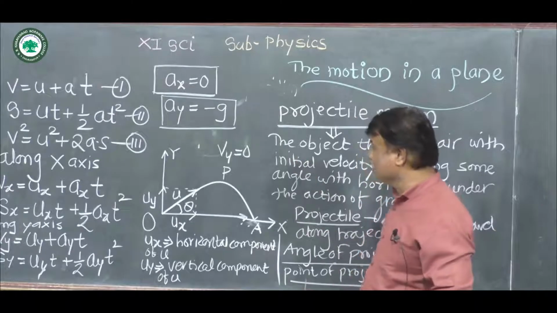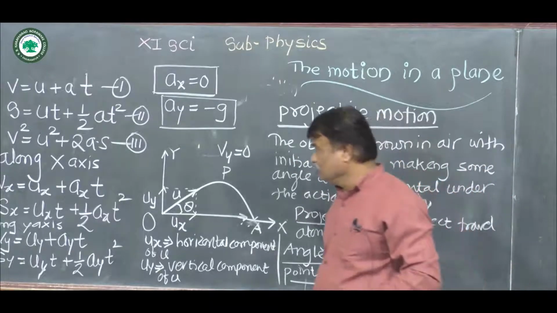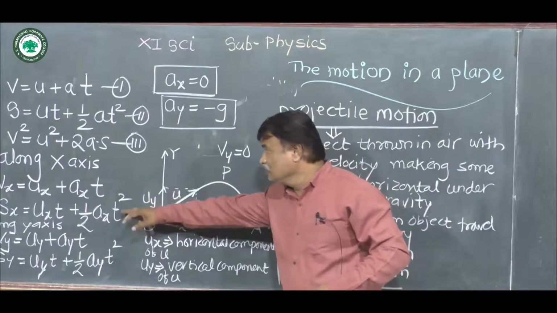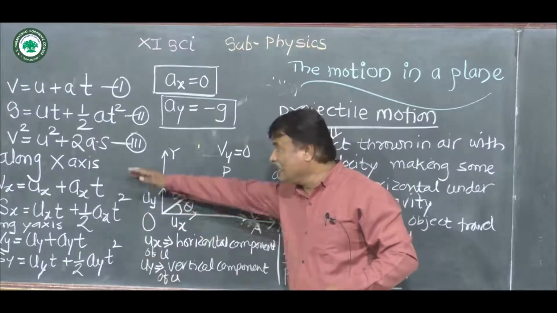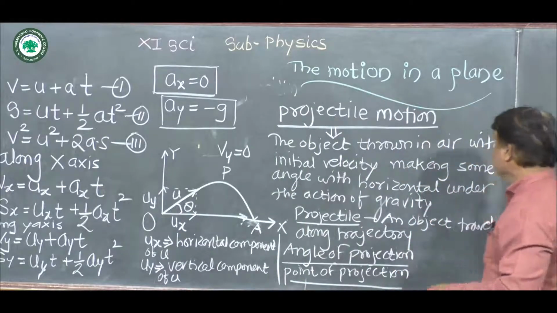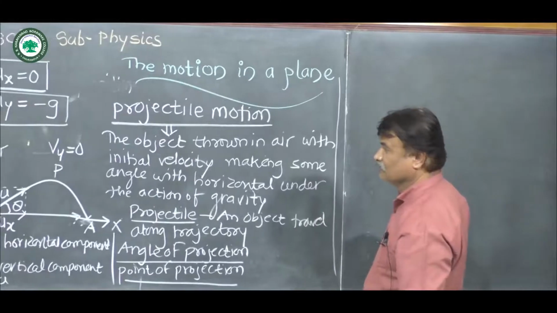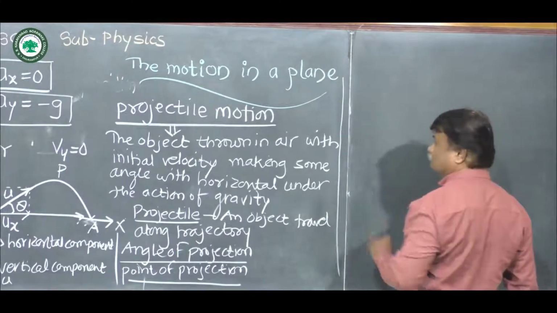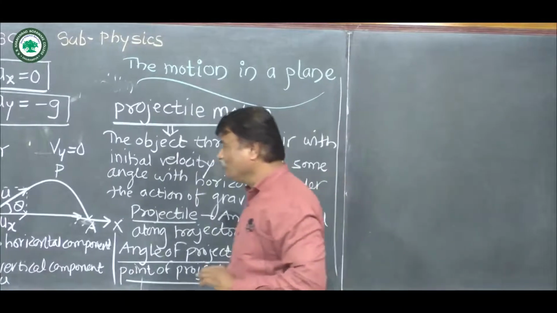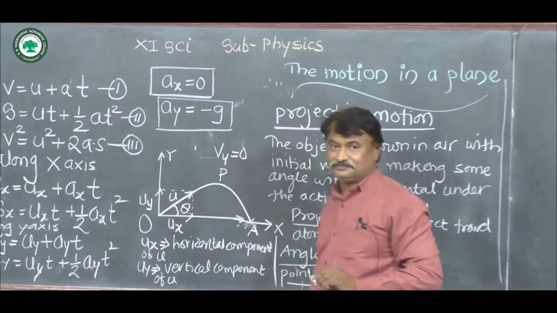So for that purpose, we consider these equations which are along the x-axis and y-axis. Now along the x-axis, vx is equal to, now first we have to find out the values of ux and uy.